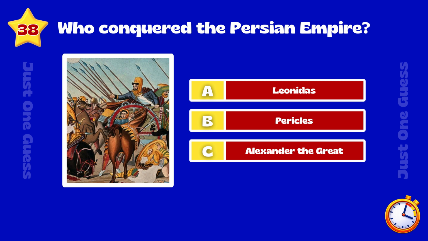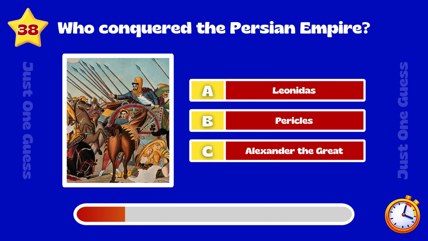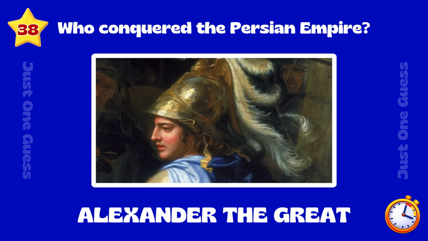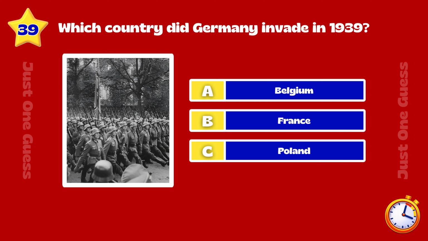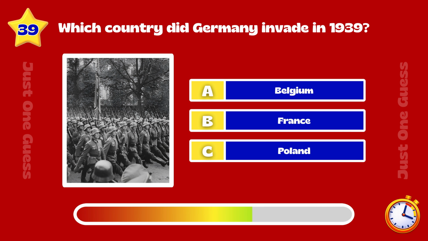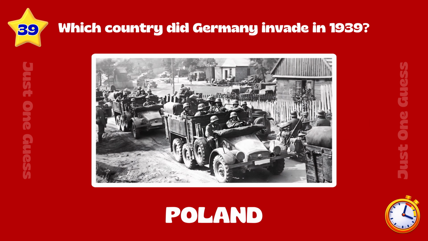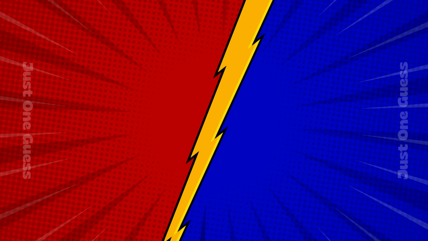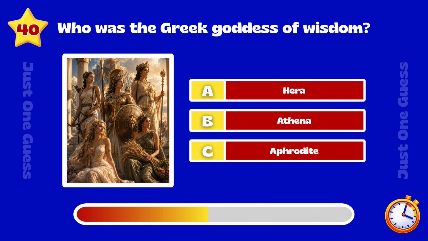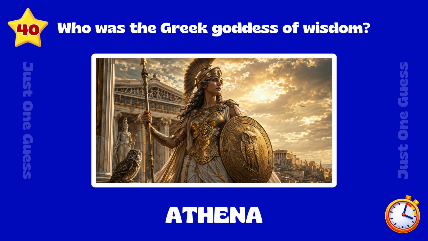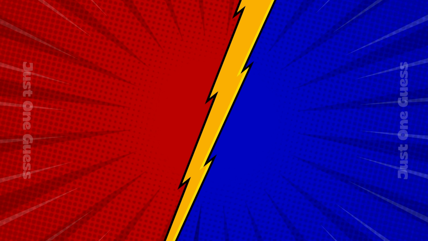Who conquered the Persian Empire? Alexander the Great. Which country did Germany invade in 1939? Poland. Who was the Greek goddess of wisdom? Athena.